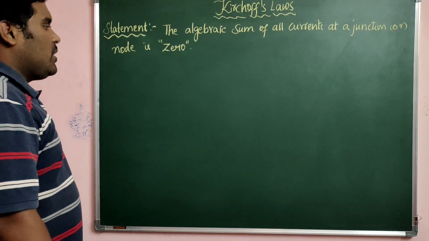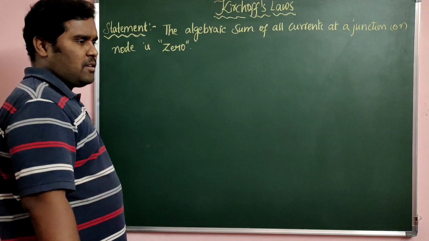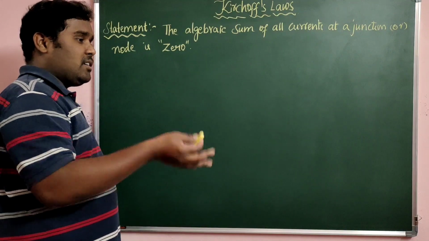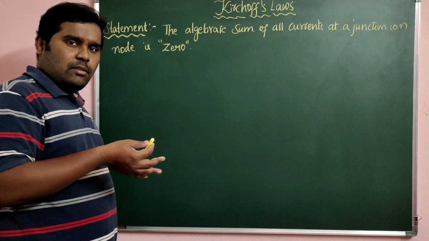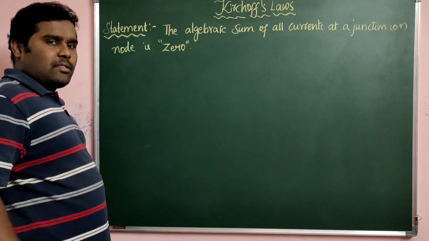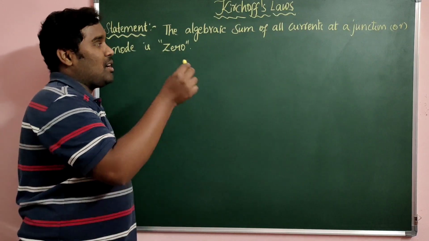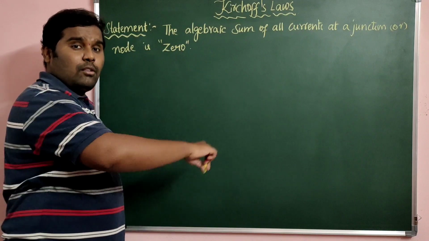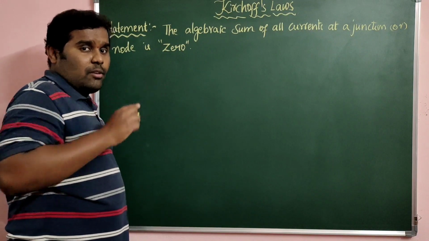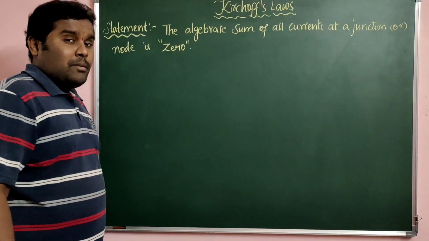In the previous example you have seen one node I considered and 3 branches I have taken. So whatever currents are moving in those branches, when they approach the junction, the total sum, and what kind of sum is it, the algebraic sum of all those currents is said to be 0. So why did I use the word algebraic?